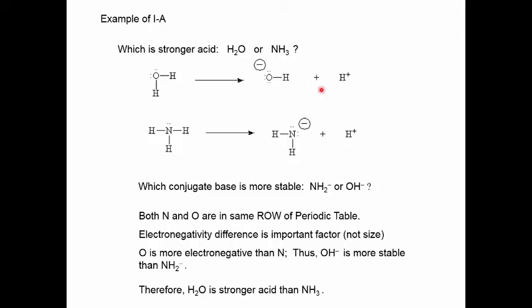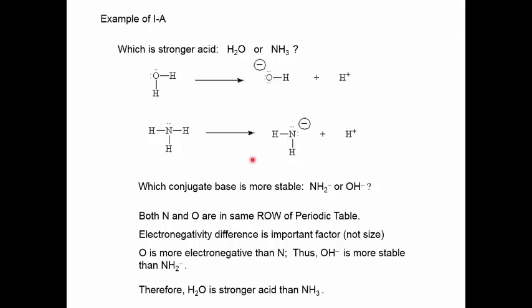Water dissociates to give the conjugate base hydroxide ion. Ammonia dissociates to give the conjugate base, called amide ion. In order to decide which acid is stronger, it's simply a matter of looking at the conjugate base of each and deciding which one is more stable. Which conjugate base is more stable, hydroxide ion or amide ion?